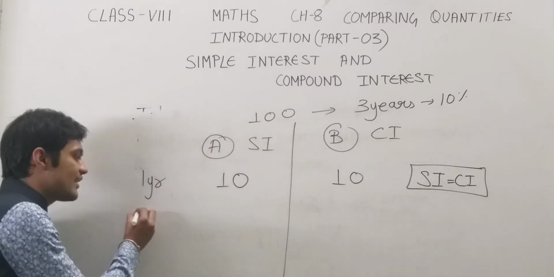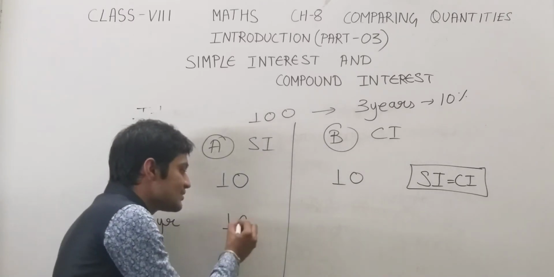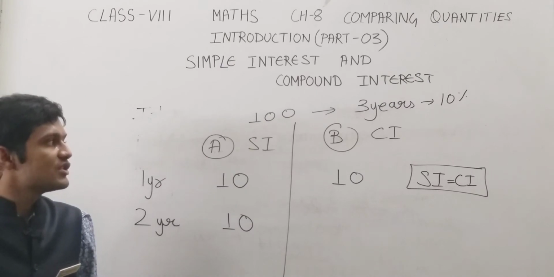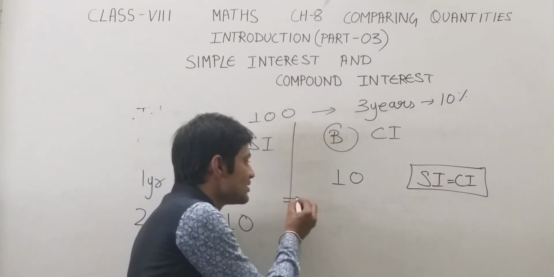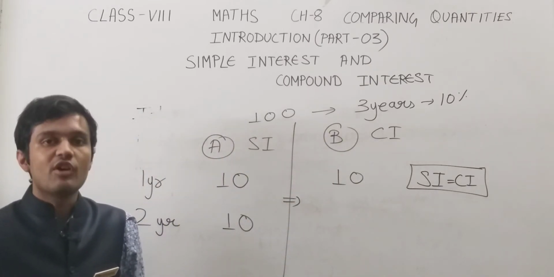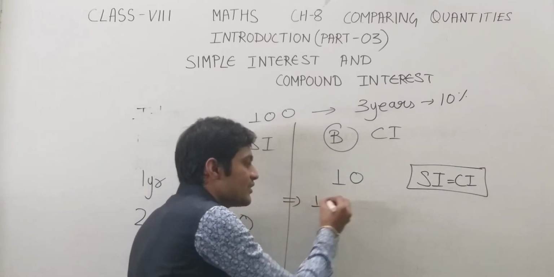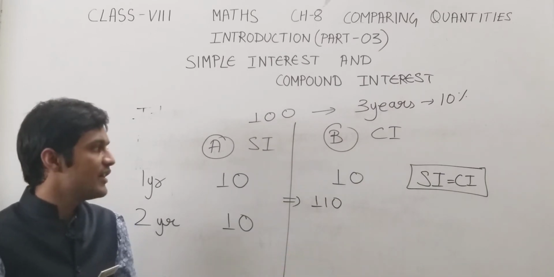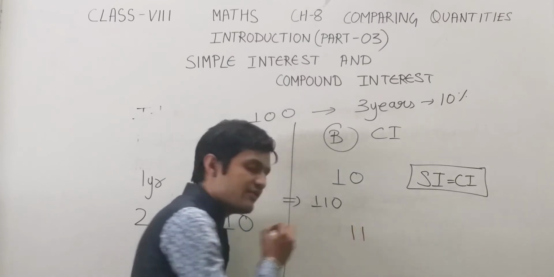Now moving to the second year. For the second year, again the simple interest is 10, but the compound interest is what? Now the compound interest will be charged on the new amount after the first year. So the new amount after the first year is 100 plus 10, 110, and the interest will be charged on this amount, 110, that is 10% of 110, 11.